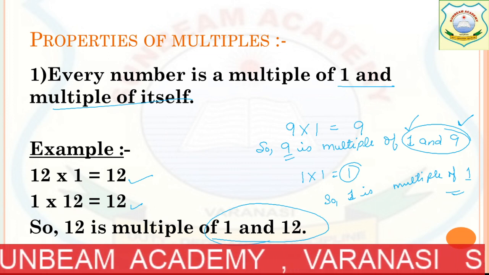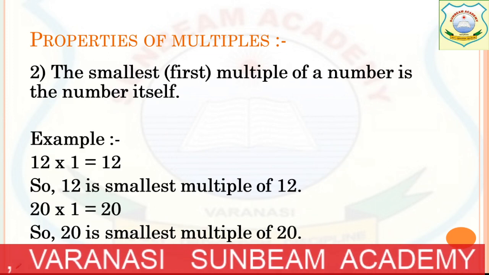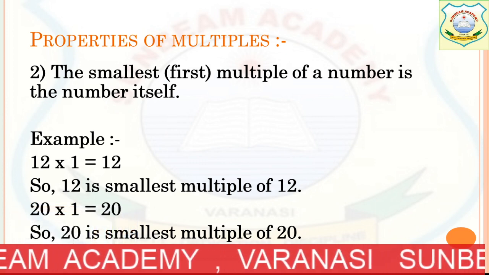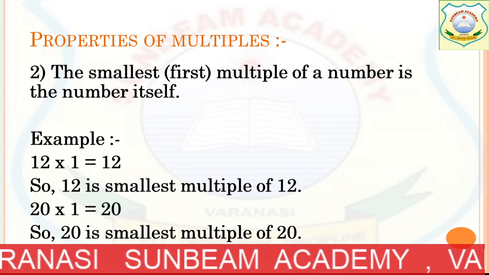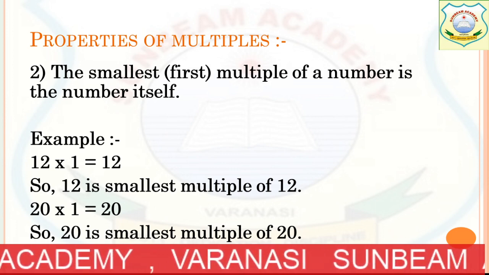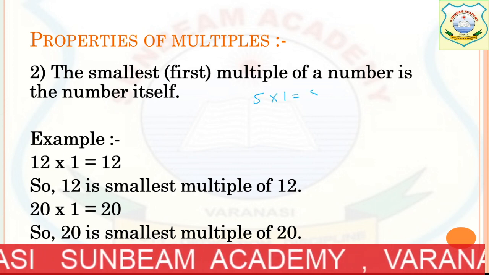Now let's proceed to the second point. The second point is: the smallest or the first multiple of a number is the number itself. What does it mean? It means 5 multiplied by 1 equals 5.